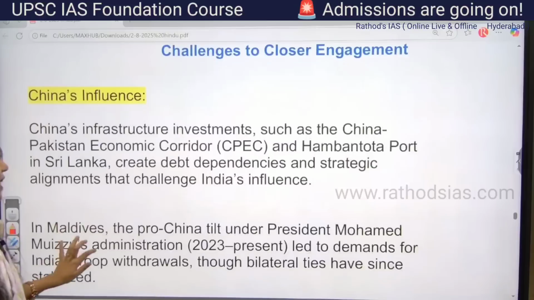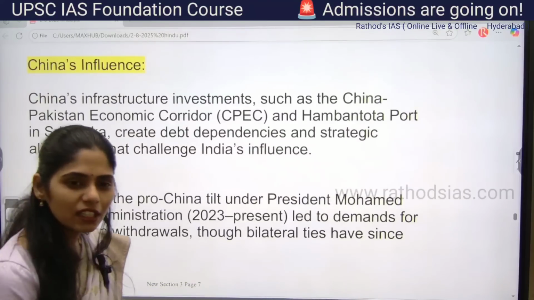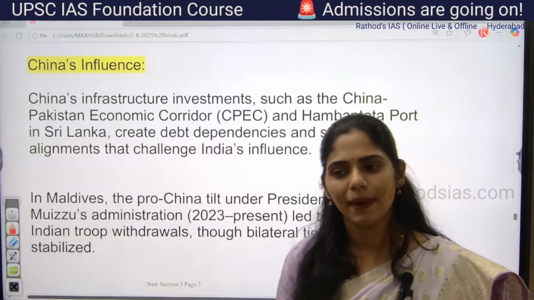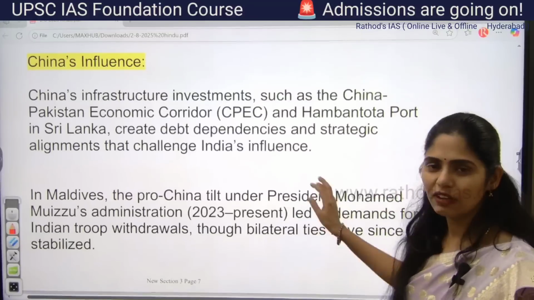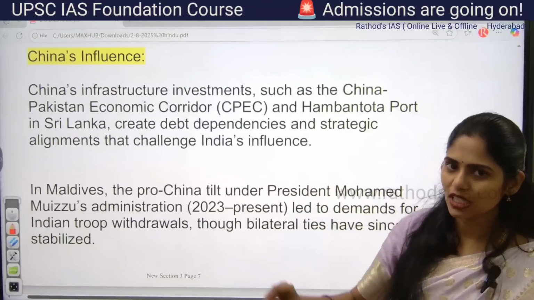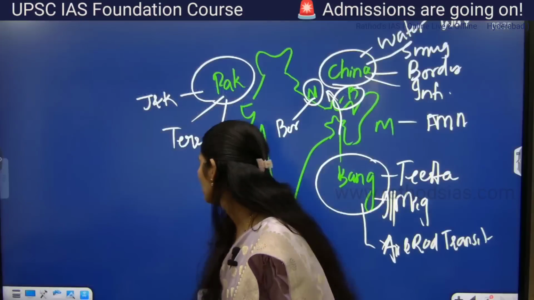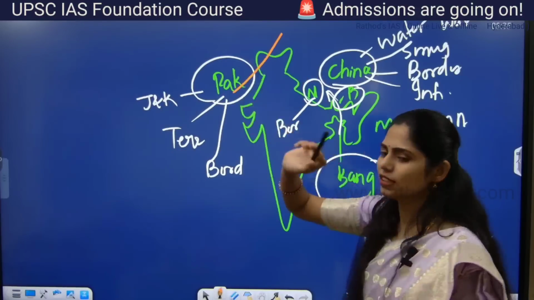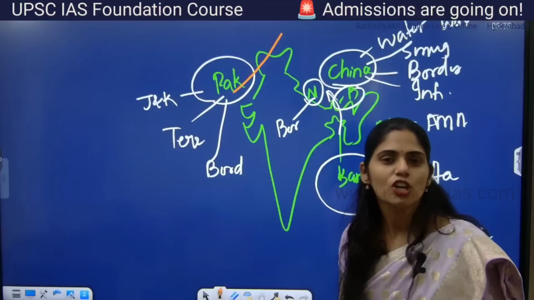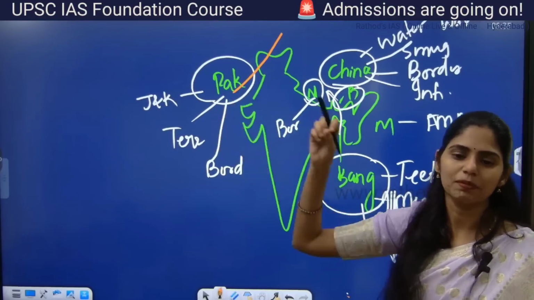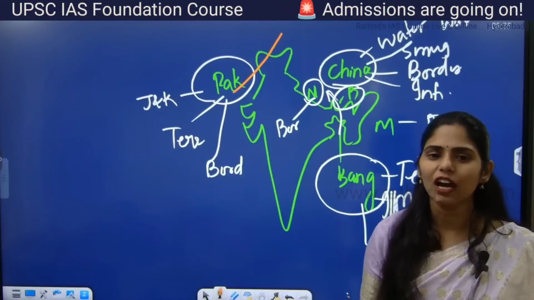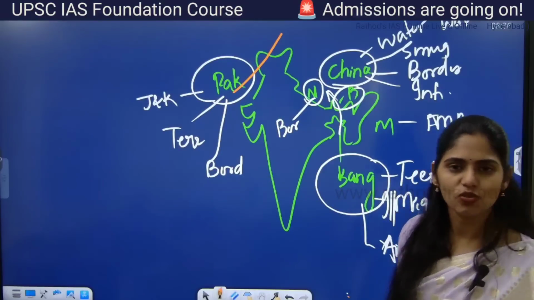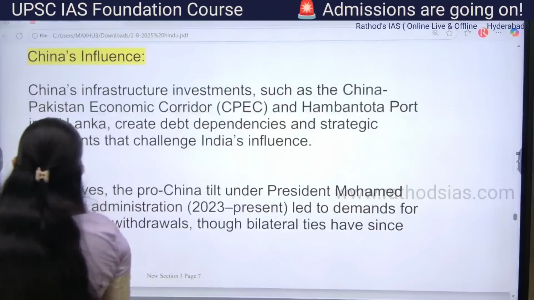If you see from China's point of view, China is increasing its investments through BRI. What is this BRI project? Belt and Road Initiative. And one arm of that BRI project is the China-Pakistan Economic Corridor. This corridor is moving through the region called Pak-occupied Kashmir. India says that Pak-occupied Kashmir is an integral part of India. So without our permission, how can you go for development of this CPEC corridor?